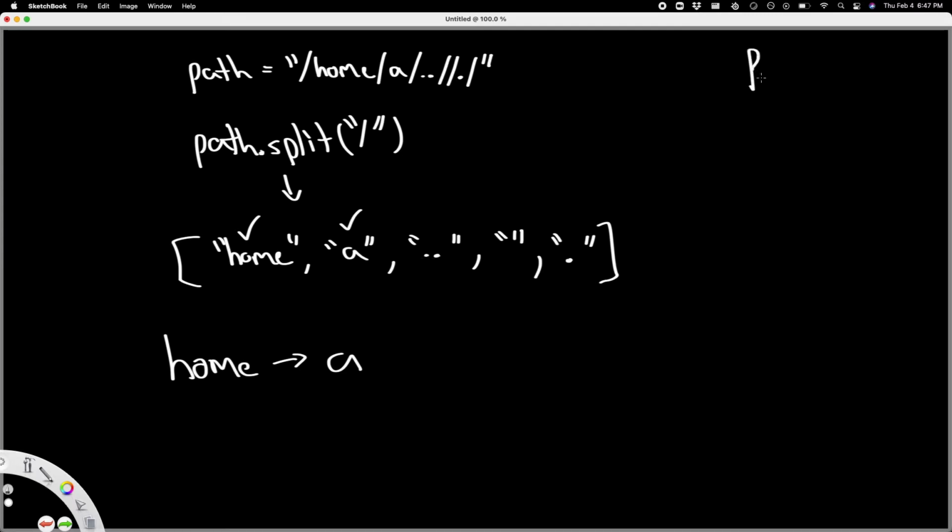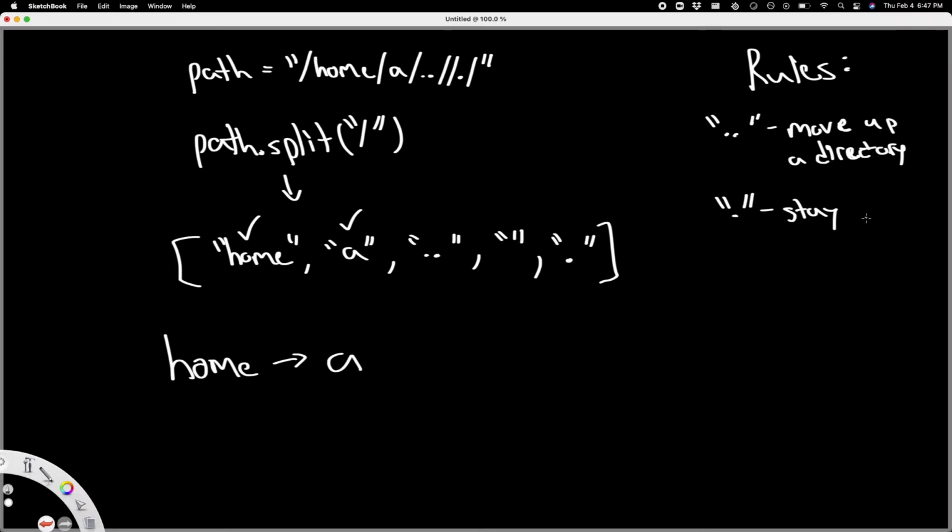So let's write over here our rules that we can keep in mind. If we see two dots, move up in directory. So if we see two dots, what we want to do is move up a directory. Now, another rule is for a single dot, which we'll see later on. This means that we want to stay in the current directory.